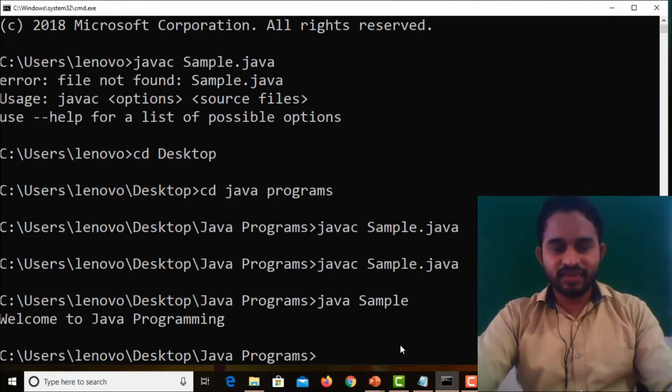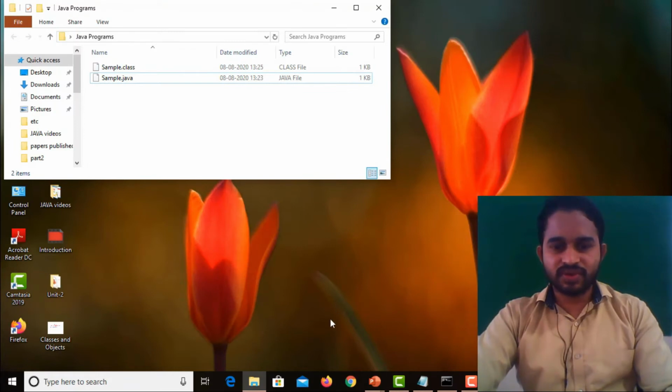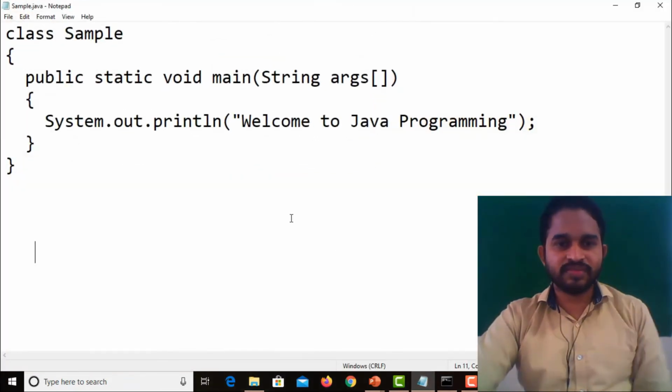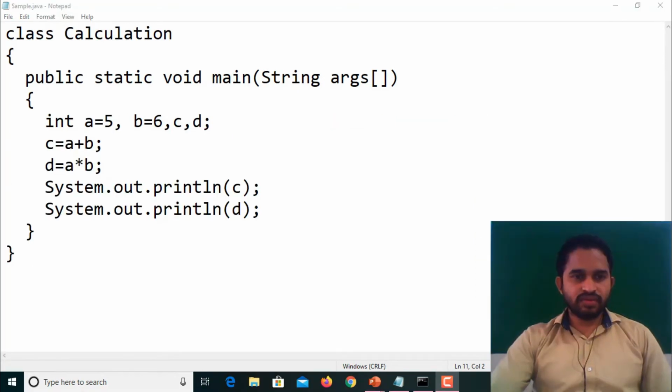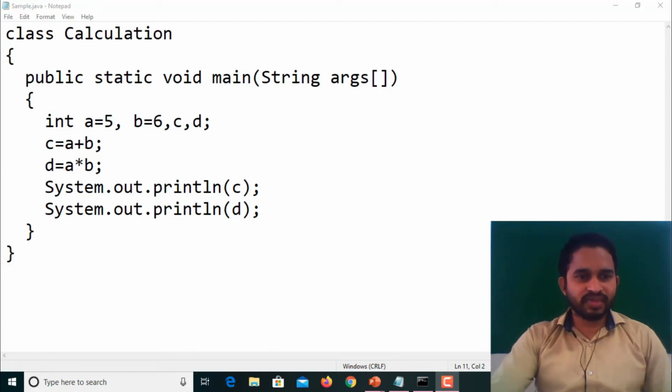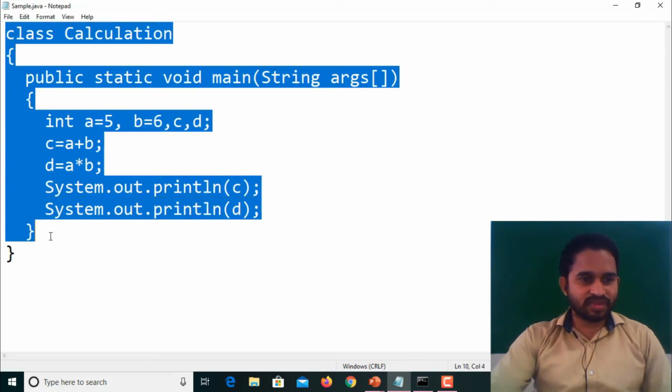Next we go for some more examples. This is the first program. So copy this program, all of you please. This is a simple program in Java. Next we go for some more programs. In the first program we just printed one statement using System.out.println. And in the next program I'm going to give some calculation about addition and multiplication. This is one more simple example in Java.